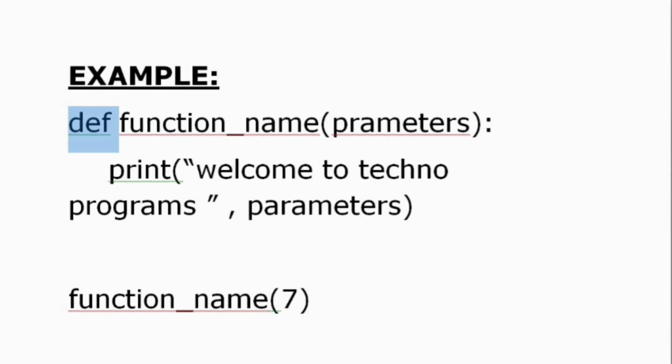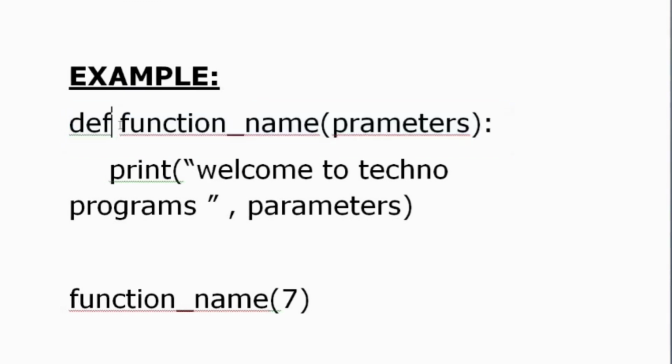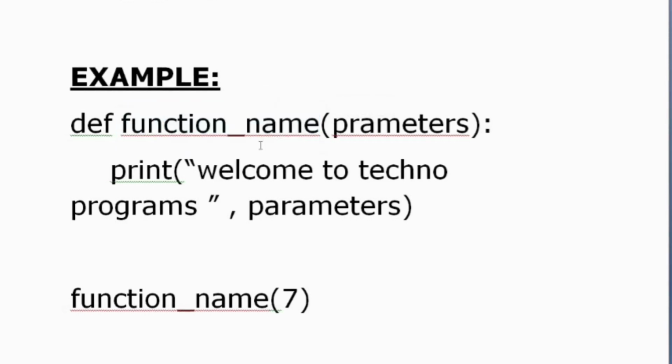For creating a function, we should use the keyword def. As Python is a case sensitive language, the d must be small. So def, and after the def keyword, we should specify the function name. It can be any name. As every person has their own name, every function should have a unique name. So here you can specify the function name. It may be dog, it may be cat, or it may be your name also.